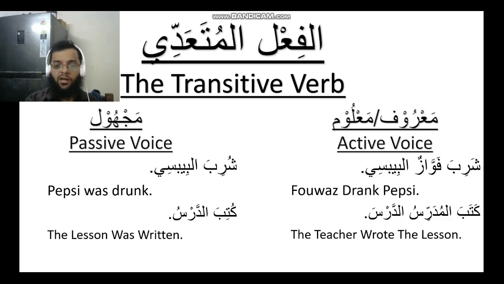Here I wrote a few examples of Maroof, Ma'lum, that is active voice, like Shariba Fawazun al Bepsi, which basically means Fawaz drank Pepsi. Here Shariba is your verb, that is drank. Fawazun is your file, that is the person who performed the action of drinking. So Fawaz is file here, and he is mentioned, that's why it is active voice. And what did he drink? Al Bepsi. This is fail mutaddi.